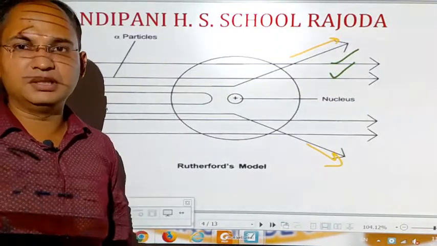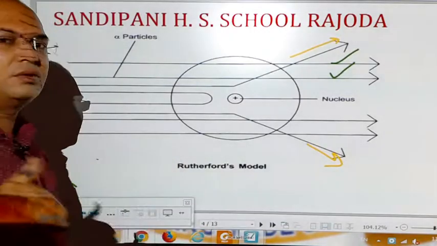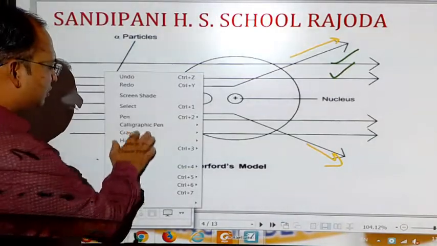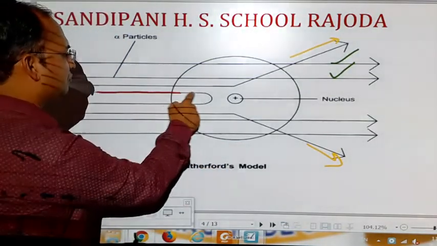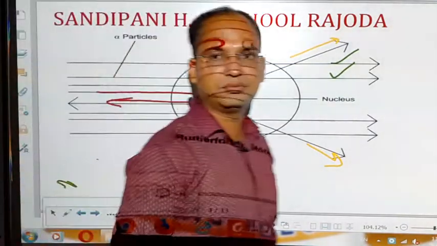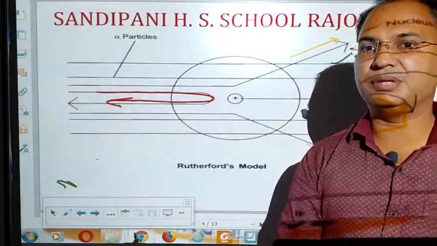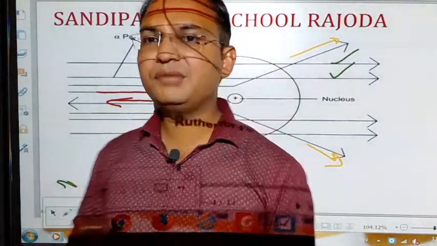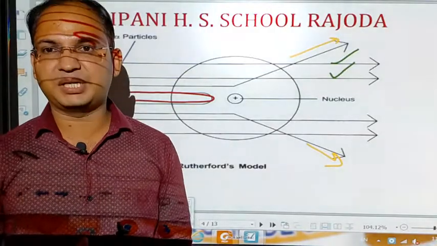And in nearly 20,000 alpha particles, only one alpha particle returned from the same path like this. The path leads it towards the atom, but it returned from the same path. So these are the three main observations that Rutherford saw in his experiment.